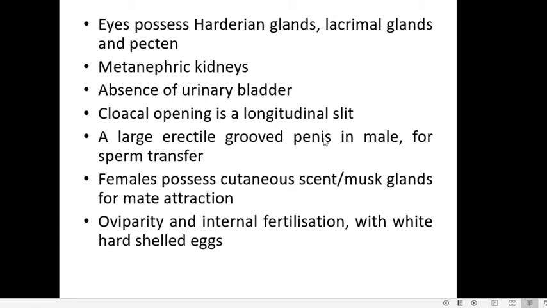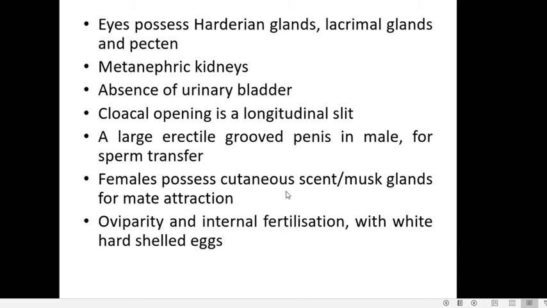Now coming to the copulatory organ. In male, there is a large erectile and grooved penis which helps in sperm transfer. In chelonians also we can see that the copulatory organ is unpaired. So here also there is an unpaired large erectile penis which is present in males, which helps in sperm transfer into the body of the female.